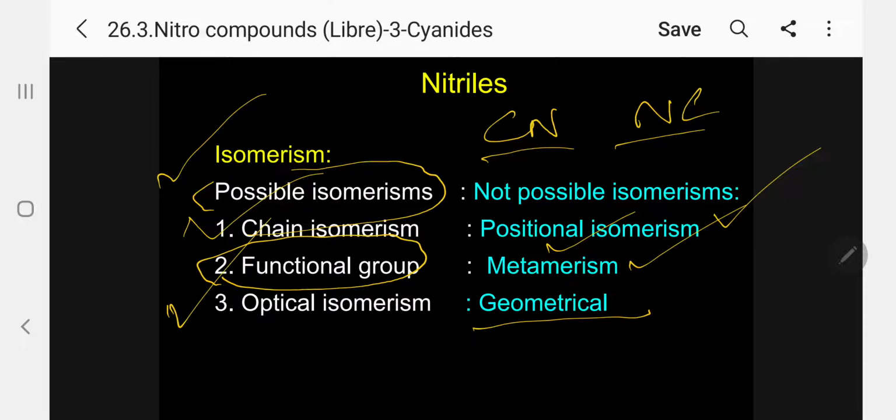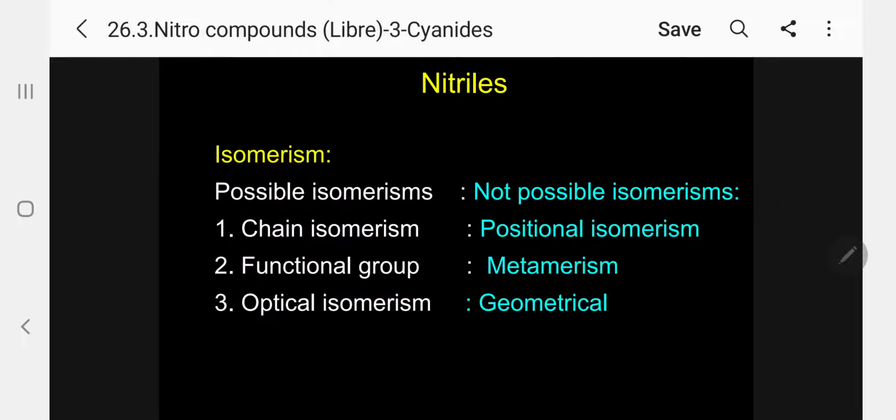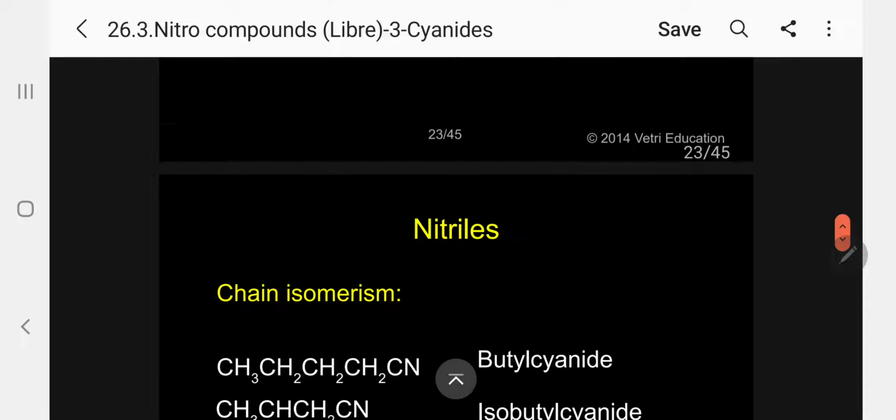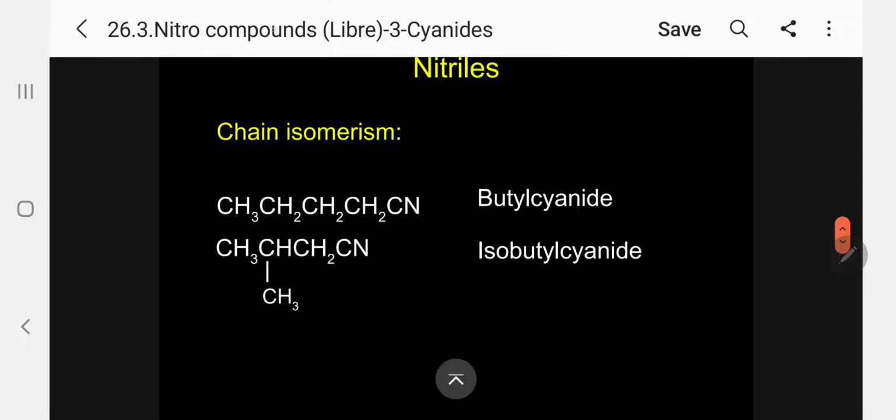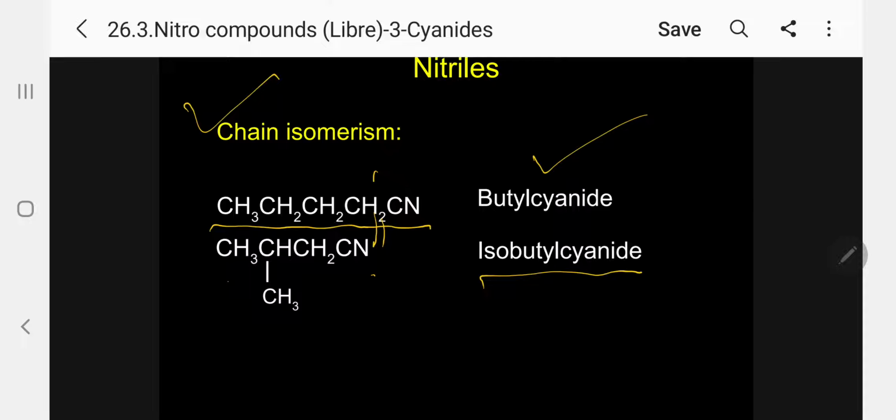Geometrical isomerism is not possible, it is not an alkene. Only alkenes and alkene derivatives will show geometrical isomerism. So positional isomerism, metamerism and geometrical isomerism are not possible. Let me discuss only the possible isomerism with a suitable example. Chain isomerism: this is the normal chain, butyl cyanide, please follow, I am giving the common name. This is isobutyl cyanide. Please follow. Chain isomerism.